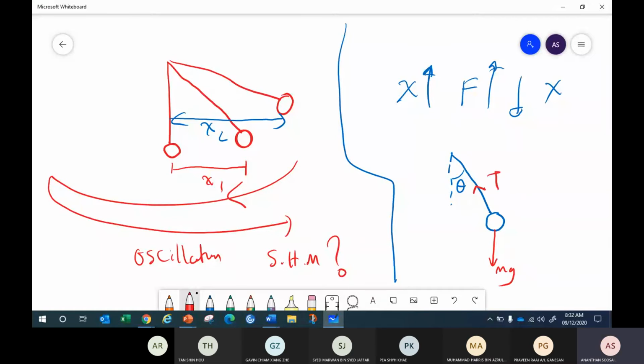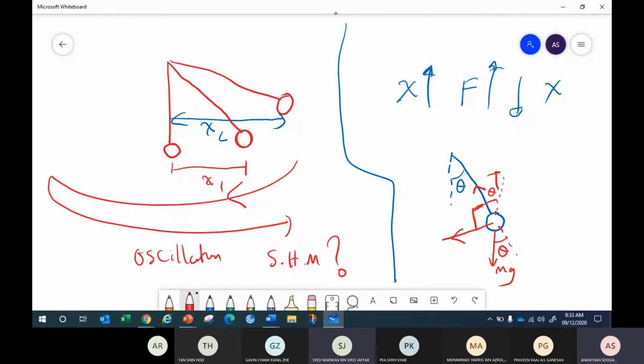Tension acting diagonally. The angle here is theta too, and this is 90 degrees.